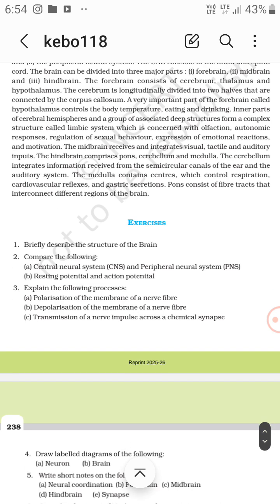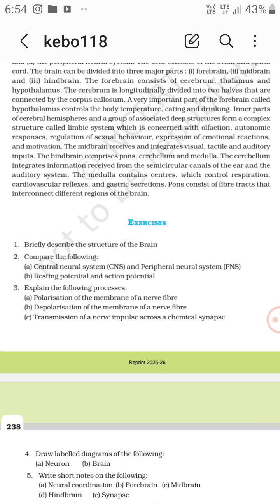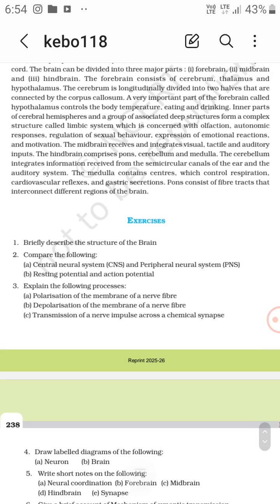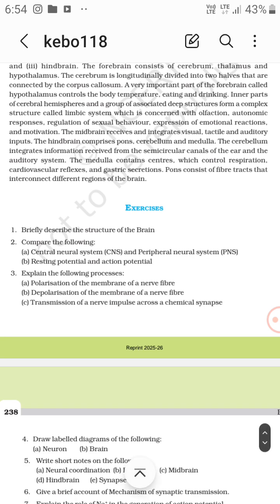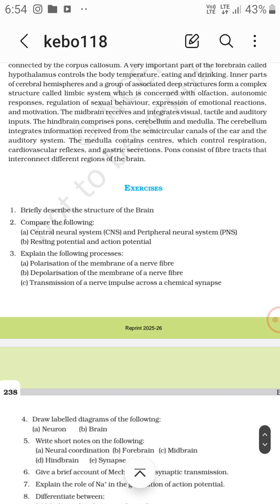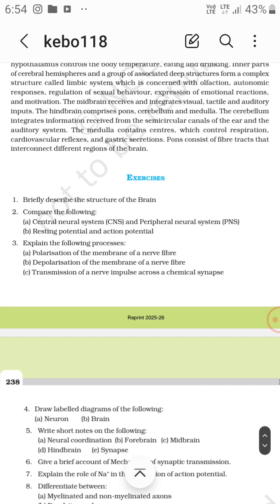Now, compare the following: the CNS and PNS, that is, the central nervous system and the peripheral neural system. The PNS contains the autonomic neural system, that is sympathetic and parasympathetic. The CNS, that is central, contains the brain and spinal cord. The resting potential and action potential: the resting potential is when the neuron is not conducting any kind of impulses, and the action potential is when the neuron is conducting some kind of impulses, that is depolarization.